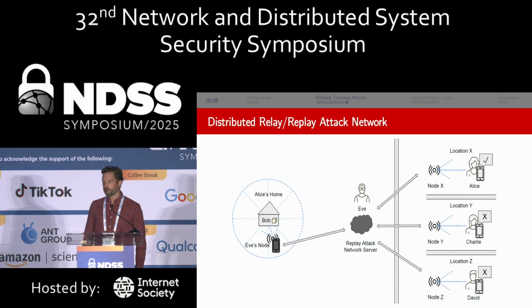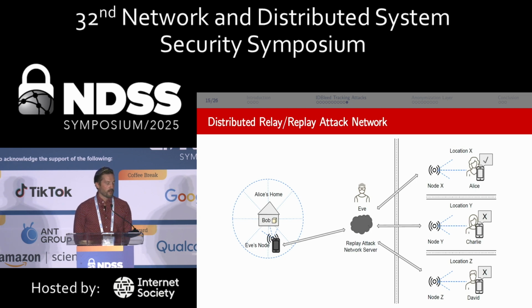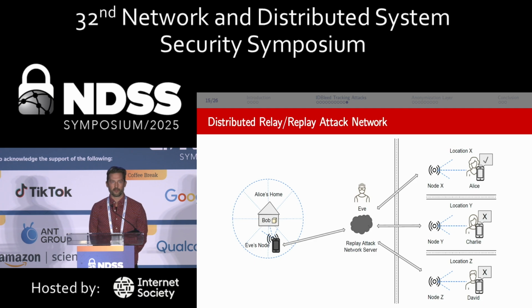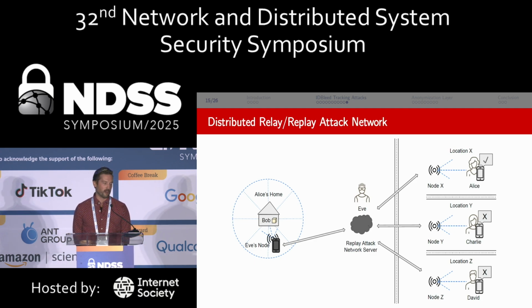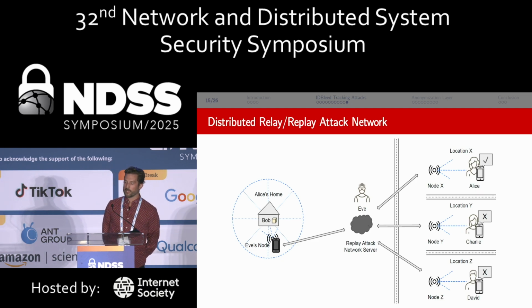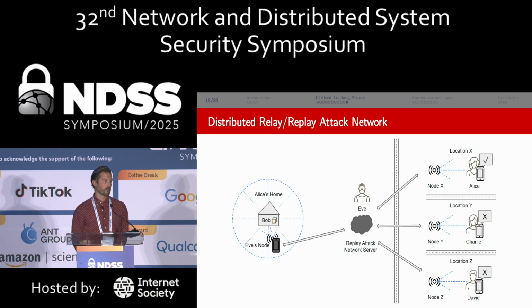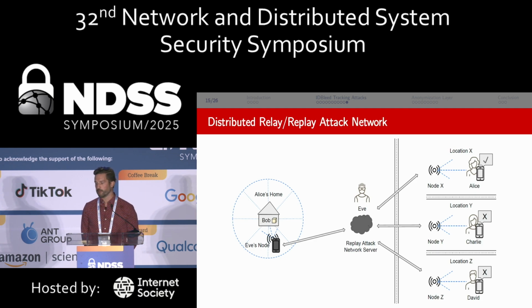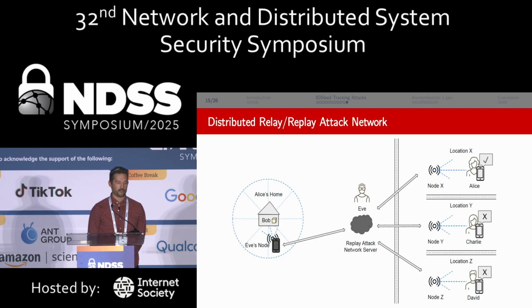Here's a quick look at the distributed relay and replay attack network. So you can have Alice's home, which would basically just be housing some sort of peripheral. This could be any location. This could be an office or anything else. But we have Bob as our peripheral. Eve is going to set up a node, which is going to capture the packets, transmitting that to the attack network server, which can then broadcast or publish out to any number of nodes that have been set up to be able to de-anonymize the device in different locations.